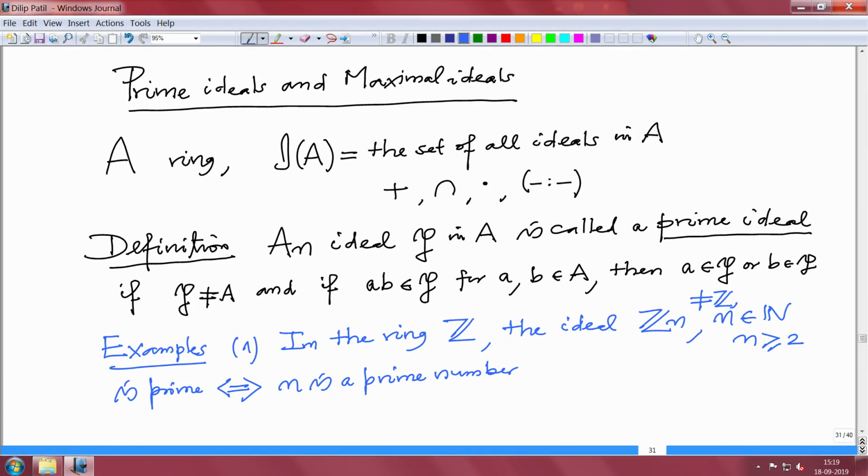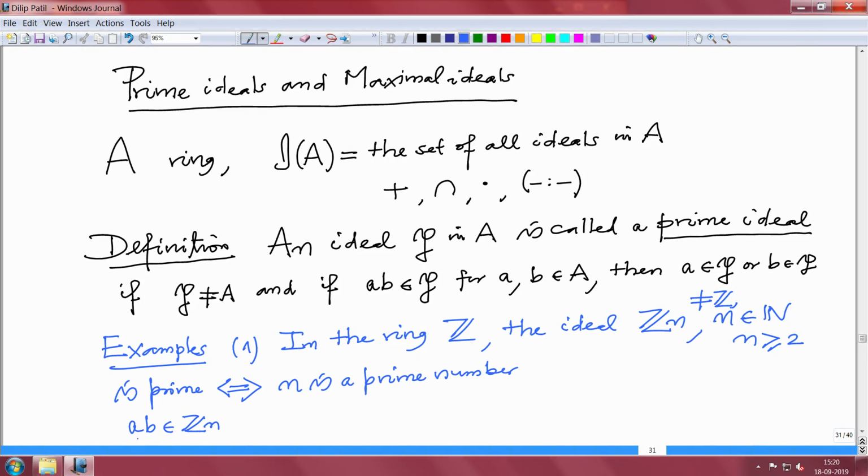Okay, so what do you have to check? It's a product AB belongs to Zn. I am proving first that if n is a prime number, then it is a prime ideal. So suppose the product belongs to this. What does that mean in terms of divisibility?